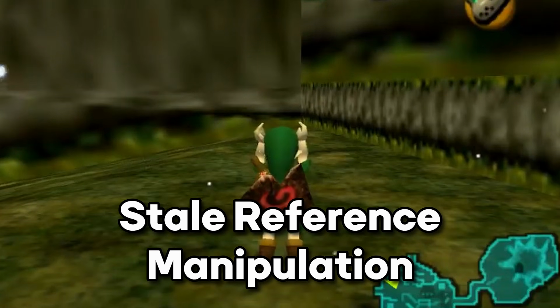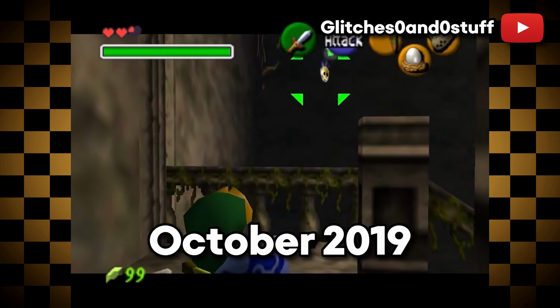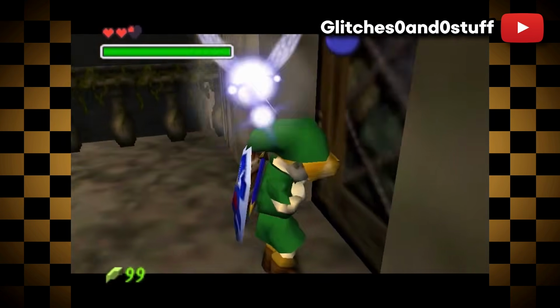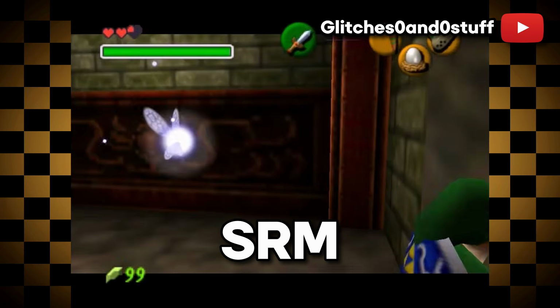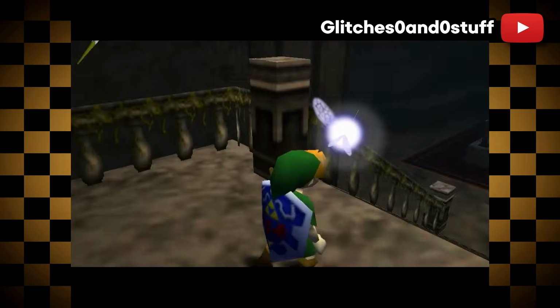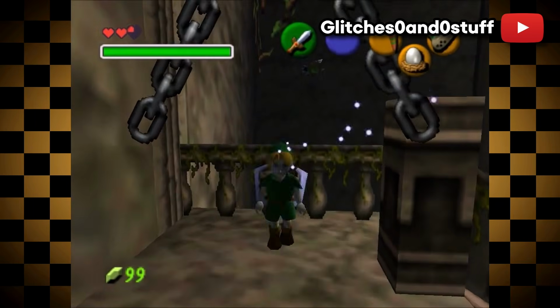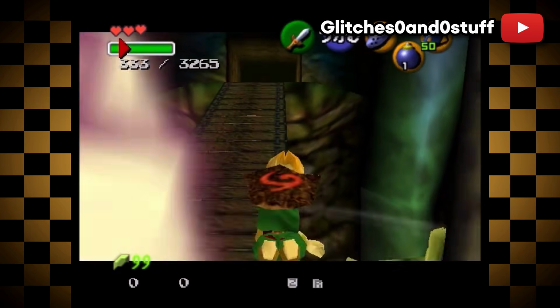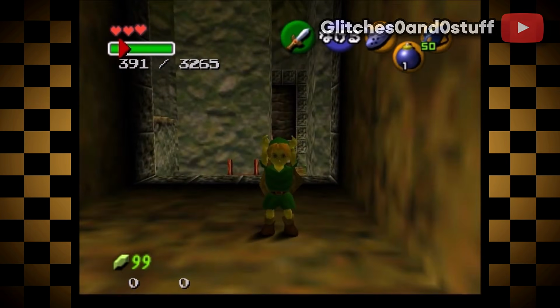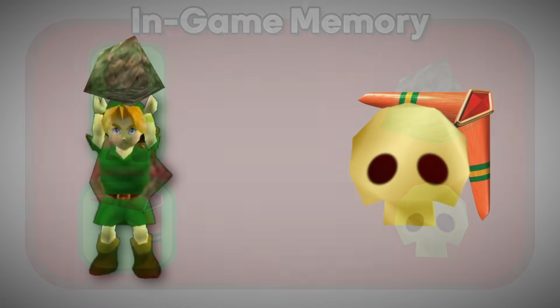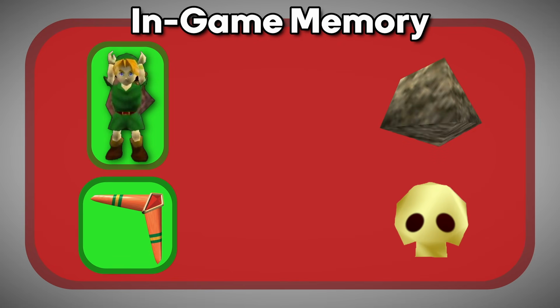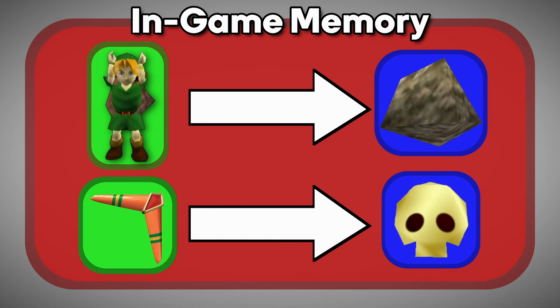In October 2019, YouTuber Glitchesandstuff would post some videos about a new trick that was coined stale reference manipulation, or SRM for short. It would involve either latching onto an item with a boomerang, or even picking up an object while loading into another room. When Link carries an object, or the boomerang latches onto an item, in the game's memory, either of them will point to the area in memory where the holdable object or item is located.